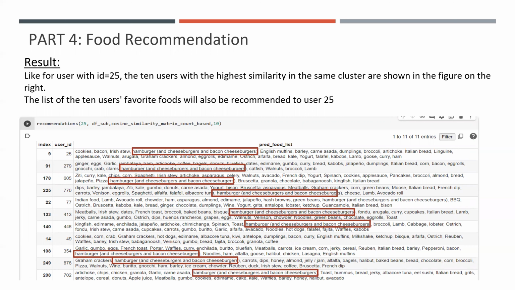Once we input ID 25, we will get the top 10 users who share the most similar food preference. Of course, the first one is himself, and this is for the purpose of comparison. And we can see basically everyone in this list would like to eat hamburgers, and it works very well. Okay, next.